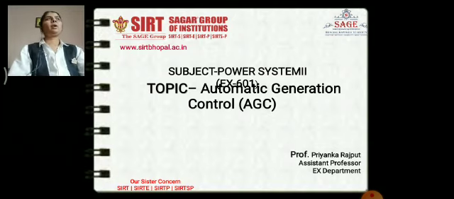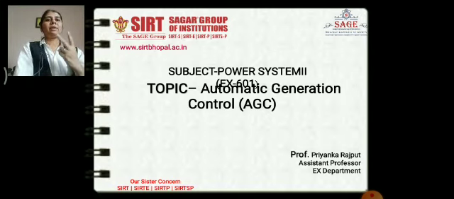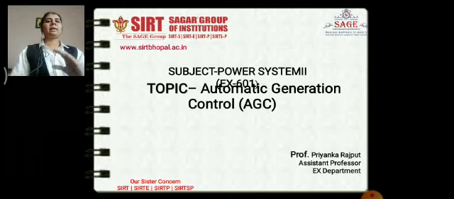Today we will learn about the automatic generation controller. In this topic we will cover the speed governing system. In the previous lecture we have already discussed the introduction of automatic generation control, AGC, and its block diagram. We have already seen it has two diagrams. On the left side we saw the frequency controller, and on the right side the excitation control.